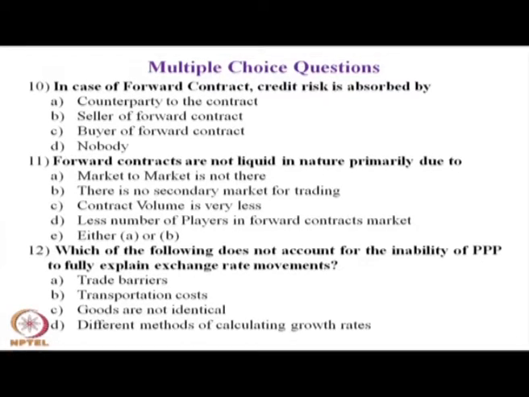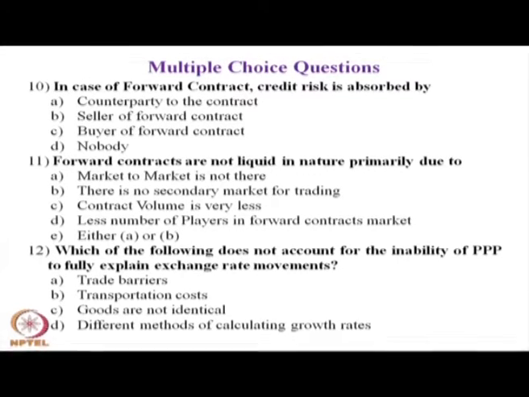Question number 12 is for you. Which one of the following does not account for the inability of purchasing power parity to fully explain exchange rate movements?